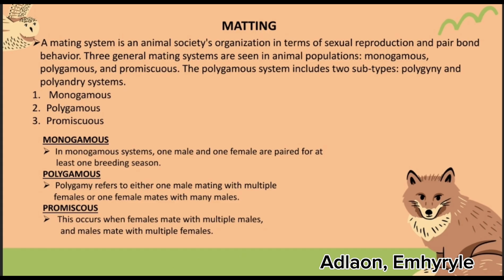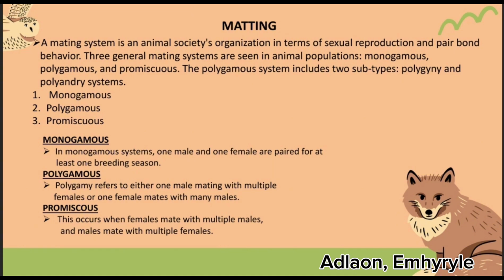Mating. A mating system is an animal society's organization in terms of sexual reproduction and pair bond behavior. Three general mating systems are seen in animal populations: monogamous, polygamous, and promiscuous. The polygamous system includes two subtypes, polygyny and polyandry.